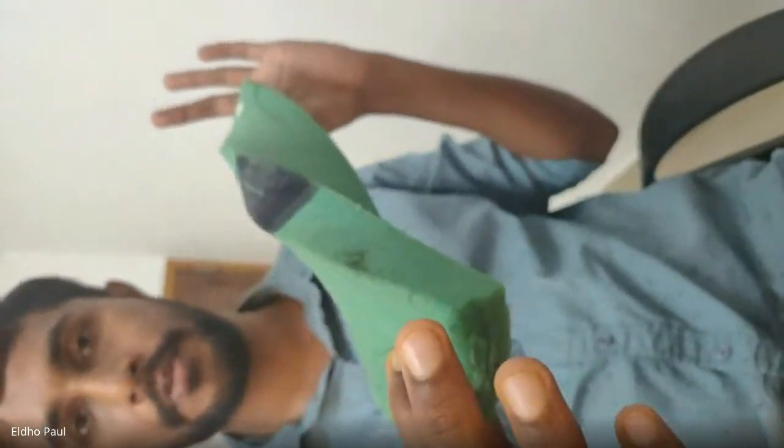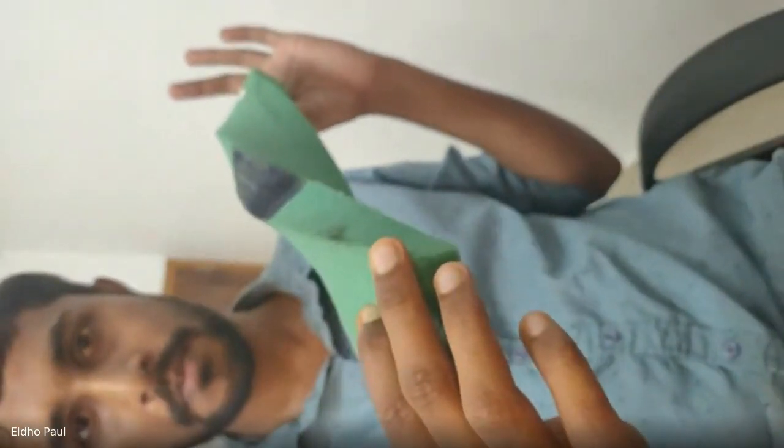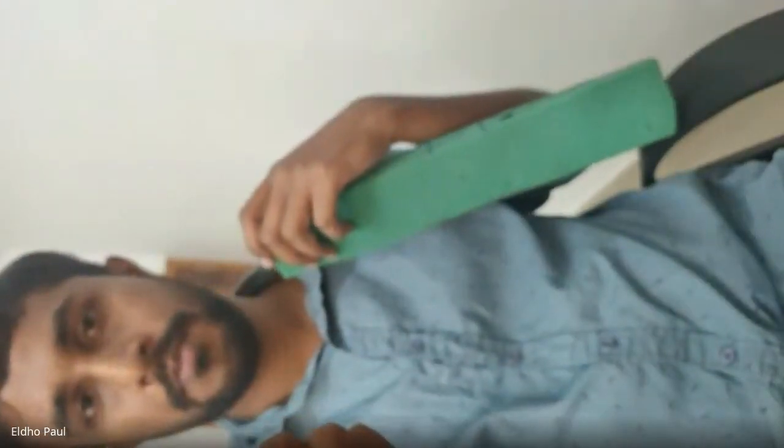Here we are applying a twisting force or torque. For example, when you close the door, actually you are applying a torque, a rotating force. But if I apply a pulling force, that is a tensile force.